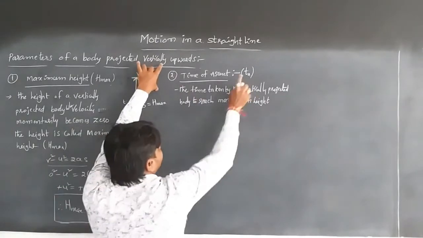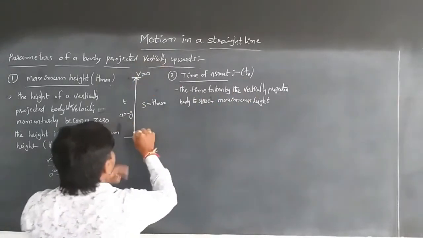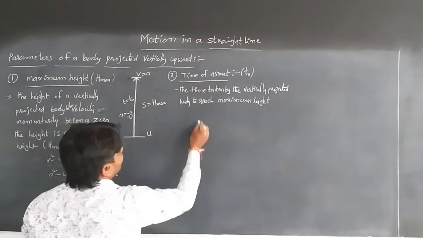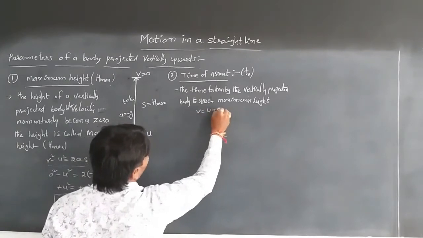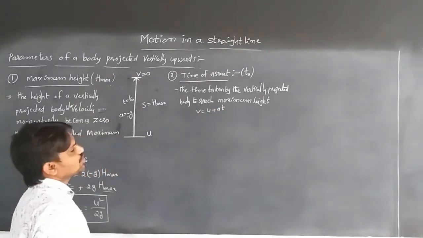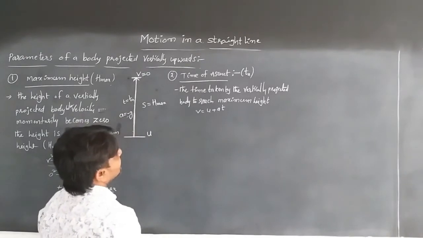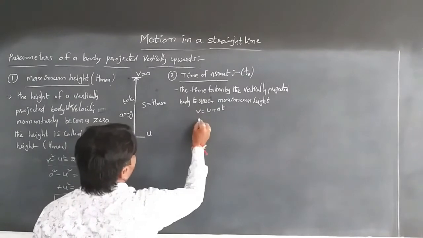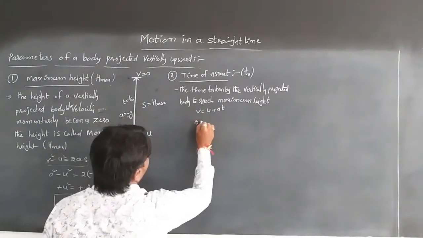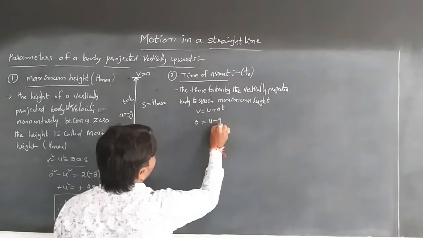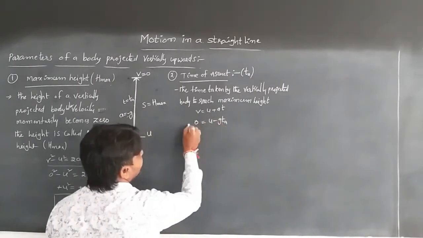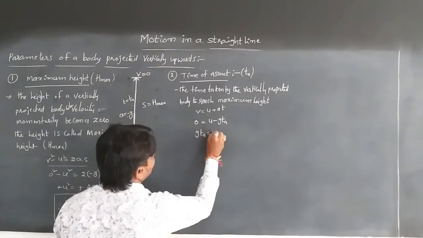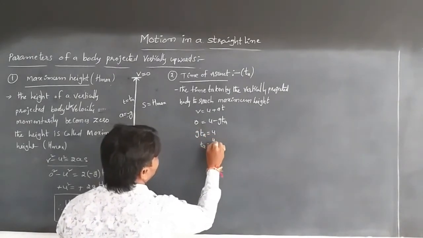Time of ascent is denoted with TA. From the diagram, t is equal to TA. From v is equal to u plus at, with v equal to 0, we get 0 is equal to u minus g TA. Taking g TA to the other side, g TA is equal to u, so TA is equal to u by g.